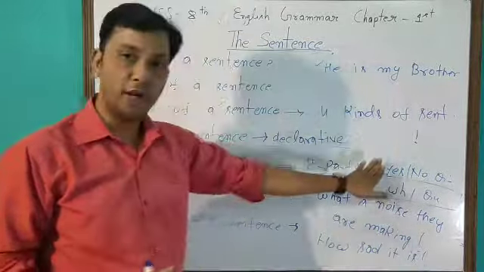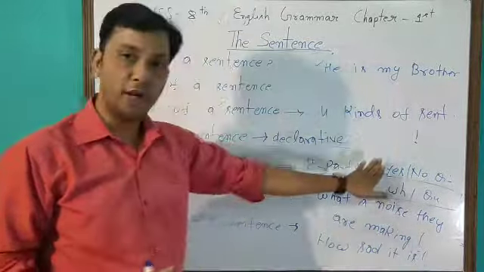Further, there are four kinds of sentence: assertive sentence, interrogative sentence, imperative sentence, and exclamatory sentence. What is an assertive sentence? An assertive sentence makes a statement or assertion. It can be divided into two parts: affirmative and negative. Second is the interrogative sentence, which can also be divided into two parts: yes no type questions and WH questions.